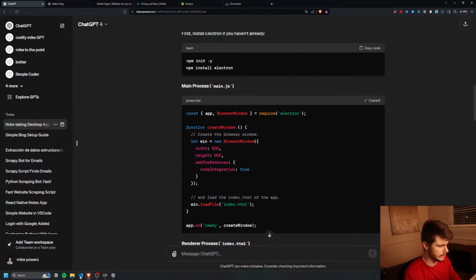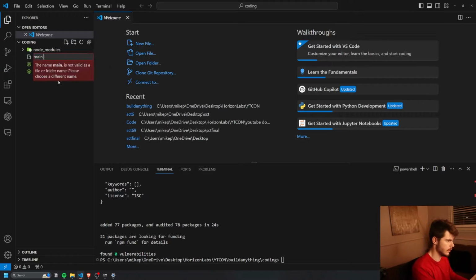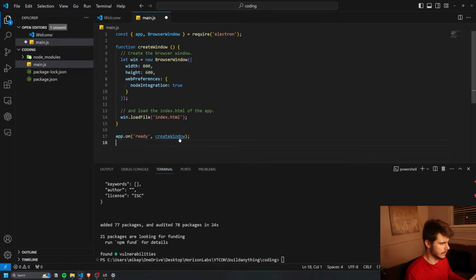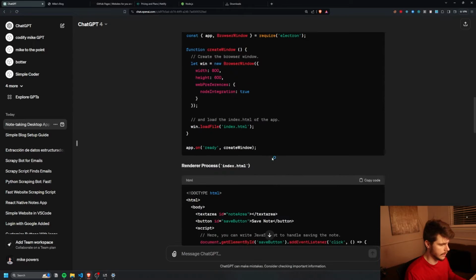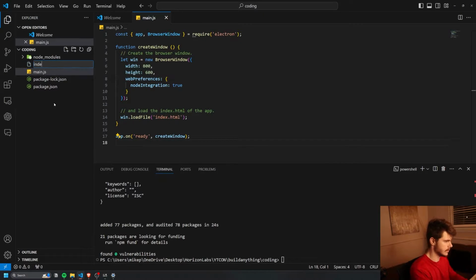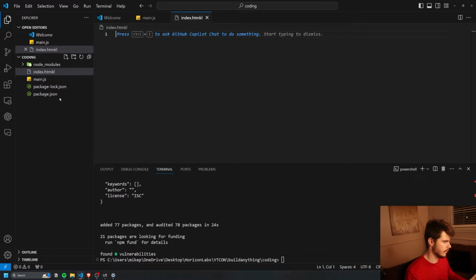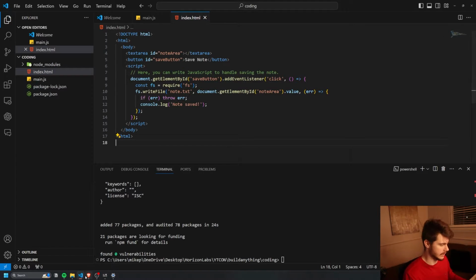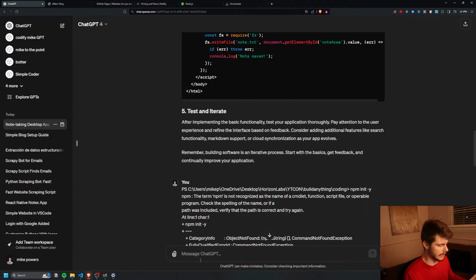So if I take this here, I'm going to make a new main.js and put that in there. And then I'm going to make an index.html, same thing, similar to what we did before. Make sure to spell HTML correctly. It's kind of a key thing, right? And we'll just paste that in there and test and iterate.